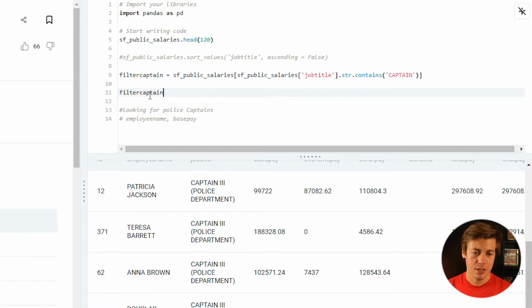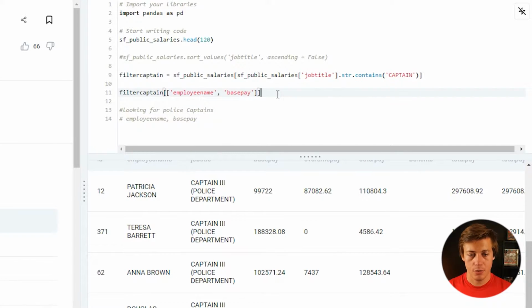So now we can just grab the columns that we need. So double brackets on here. And all we need to do is employee name, so grab that, put it in here like this. And then our second column is base pay. And it doesn't say anything about ordering or sorting the values. So you can see base pays all over the place.